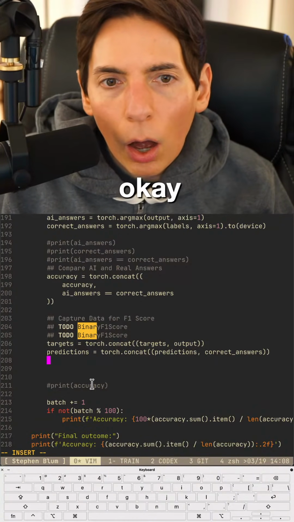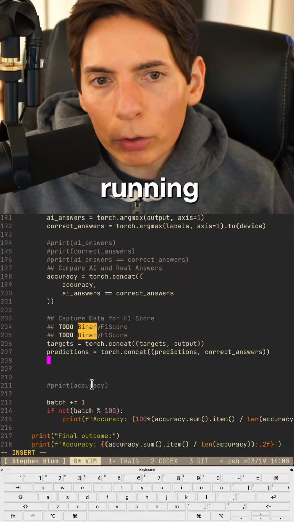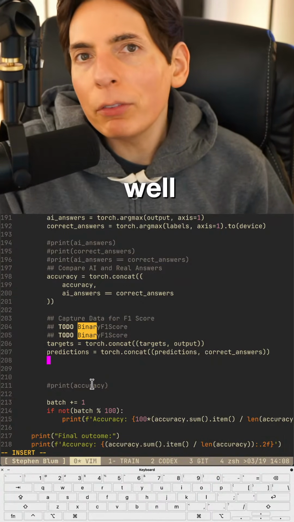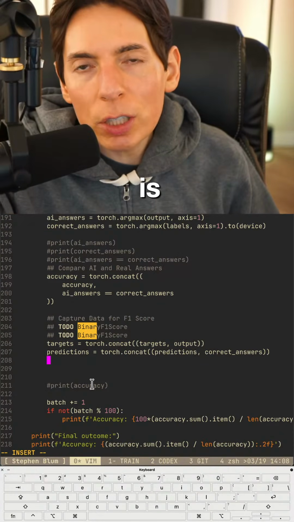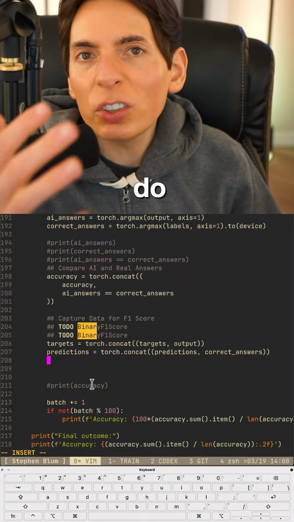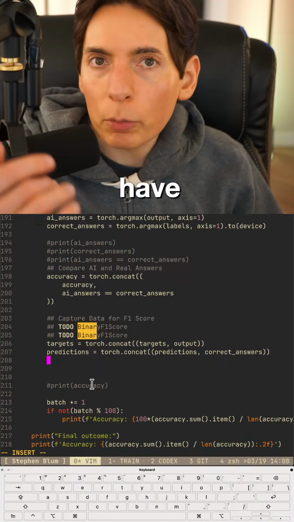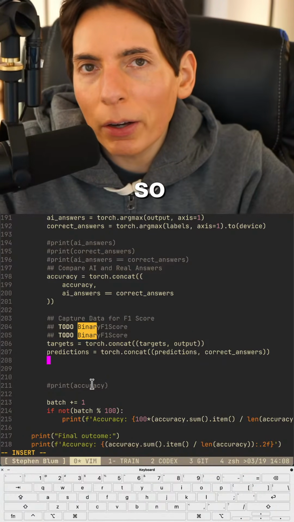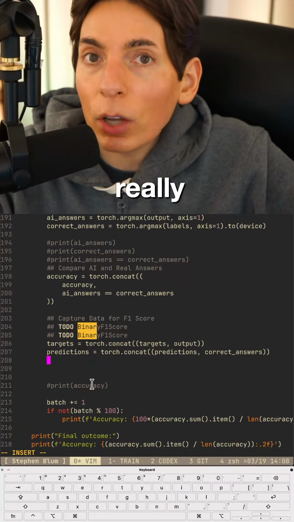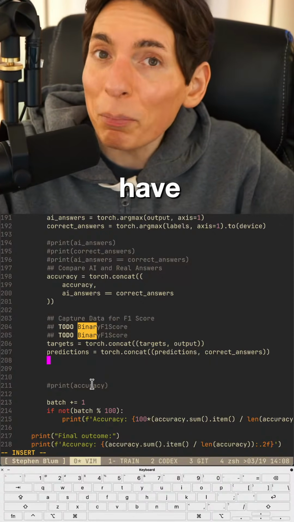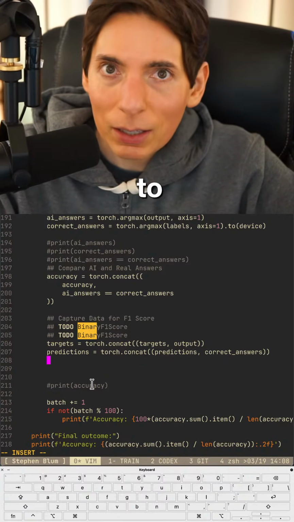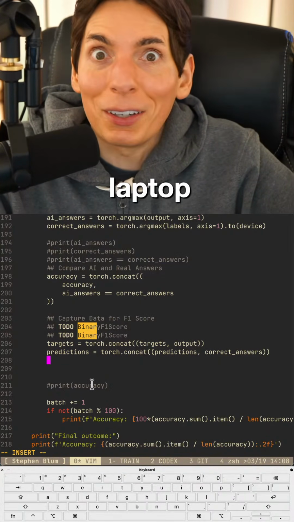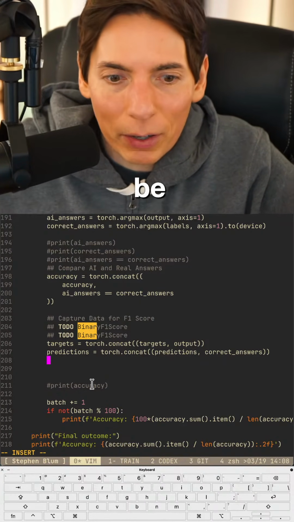Okay. What hardware setup do you recommend for running a convolutional neural network, especially for GPU and RAM? Well, you need to have enough GPU. The good news is you don't need that much RAM, because you could just have smaller batch sizes, which means when you're submitting work to the GPU, it's really not so much about how much data set size you have. It's really about the size of your model. So you can have a pretty big model, bigger than you need it to be, and even your laptop will work. It will. Even your laptop will be perfectly fine.